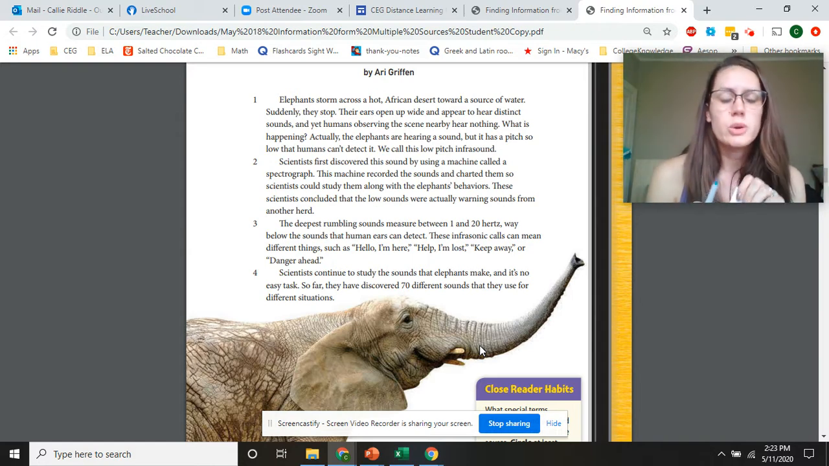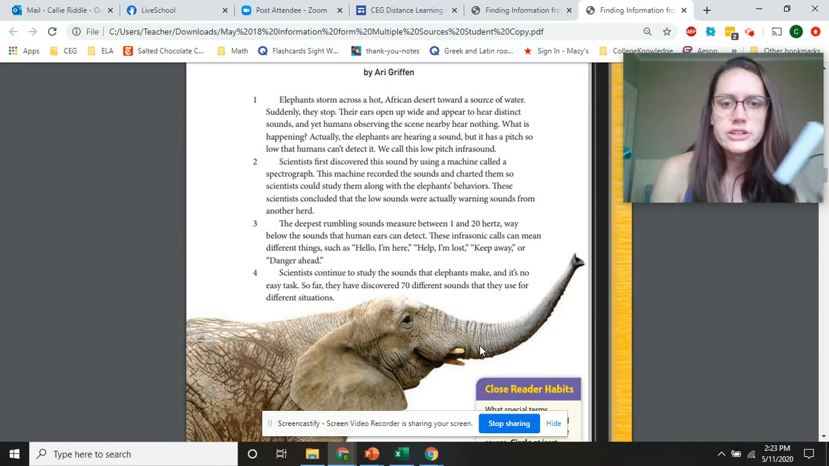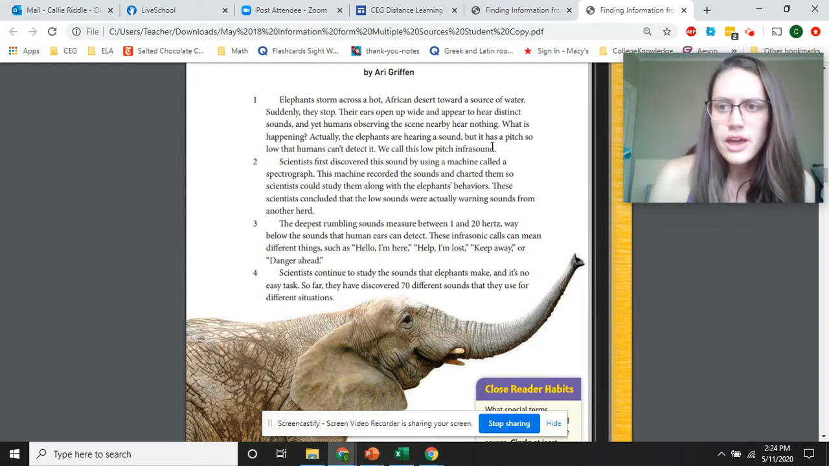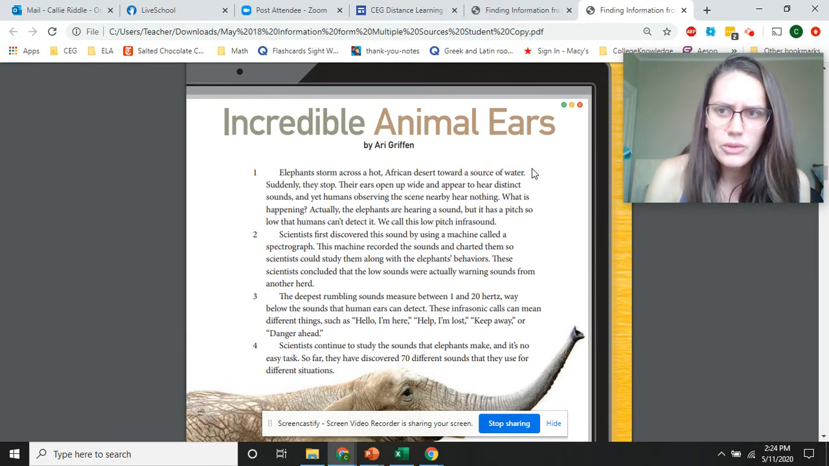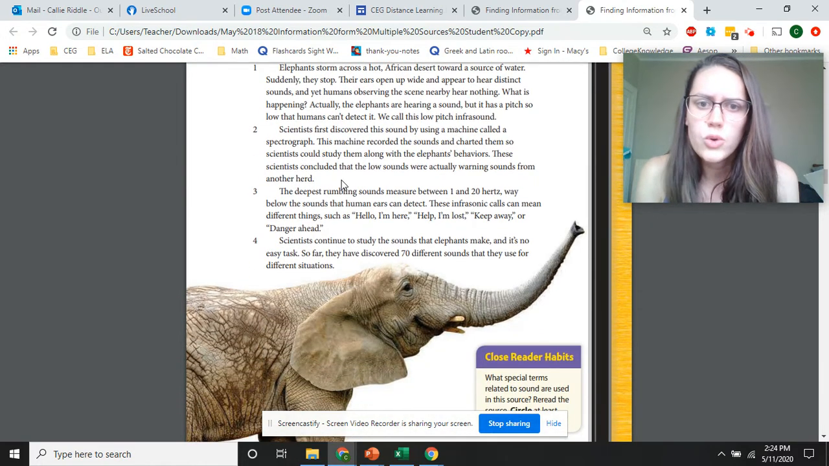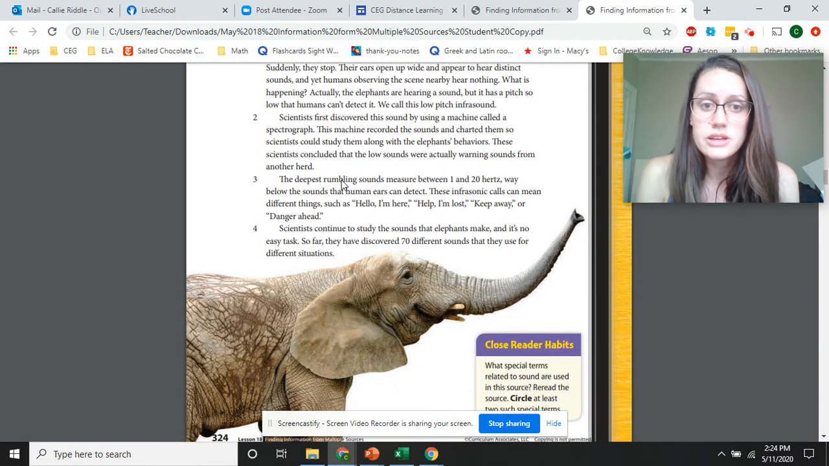It says elephants storm across a hot African desert. It's describing it to me. It says elephants can hear a sound. Scientists first discovered this sound by using a machine called a spectrograph. Okay, I know I'm learning about animal ears and the sounds they hear. This machine recorded sounds and charted them so scientists could study them along with elephants' behavior. These scientists concluded that low sounds were actually warning sounds.